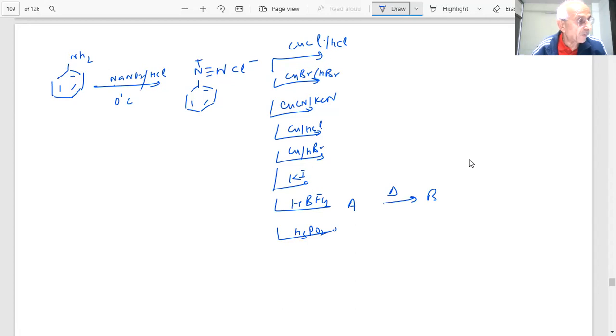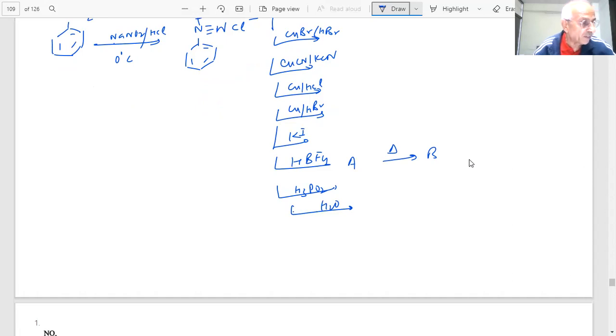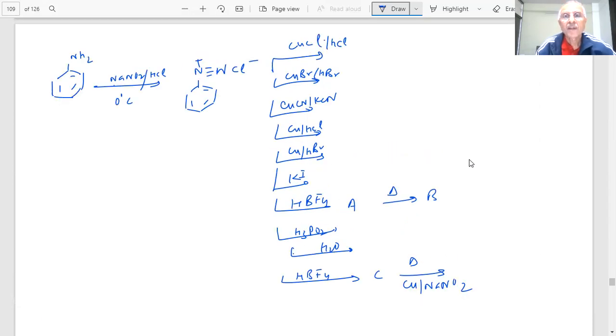You have to write the products of these reactions, student. These are some of the very famous reactions we have written, student. What are the products of these reactions, students? Invariably, one of the possible reactions could be asked in the paper.